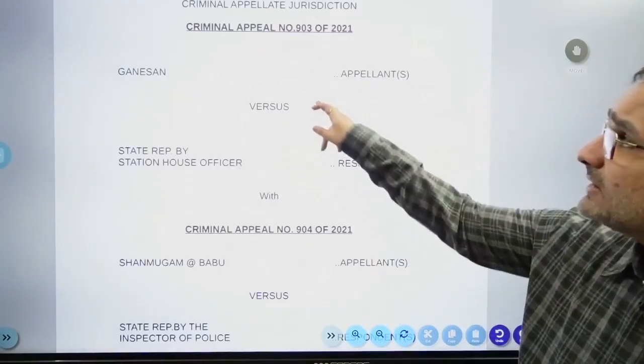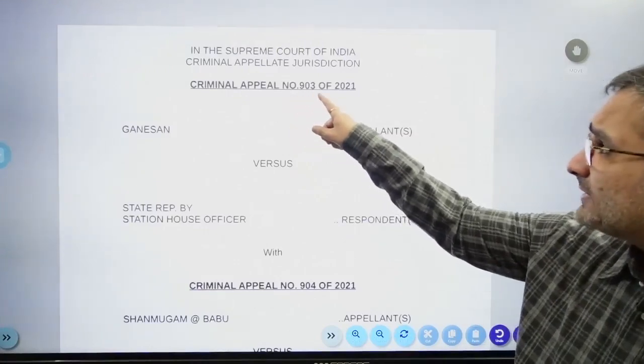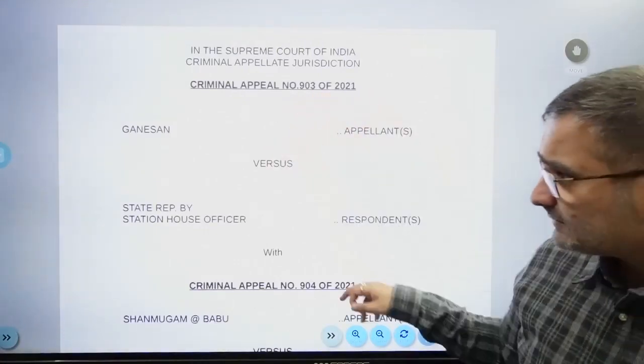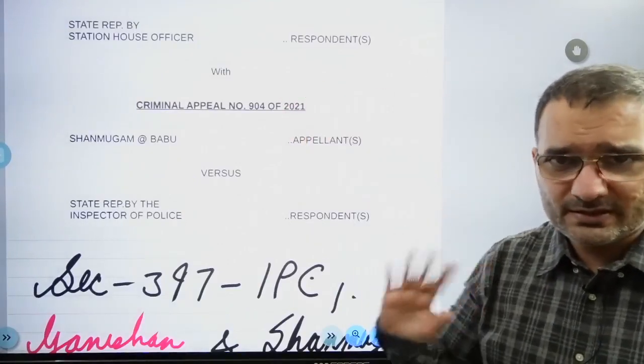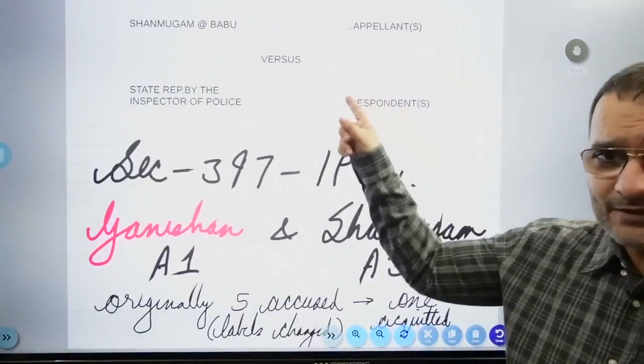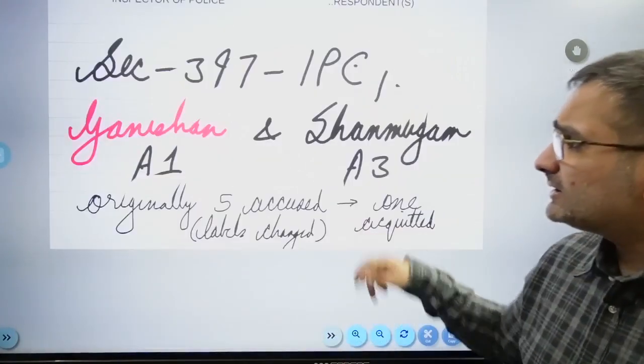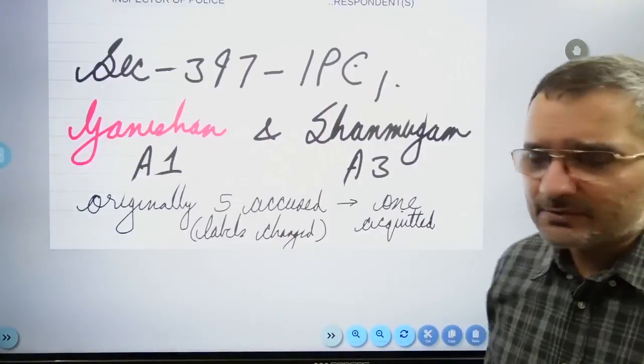I'll just give you the citation. It's criminal appeal number 903 of 2021. It's Ganeshan versus state represented by station house officer. The case law name isn't exactly that important. I'll leave the link to the judgment down below. You can pretty much very easily find it from the internet as well.